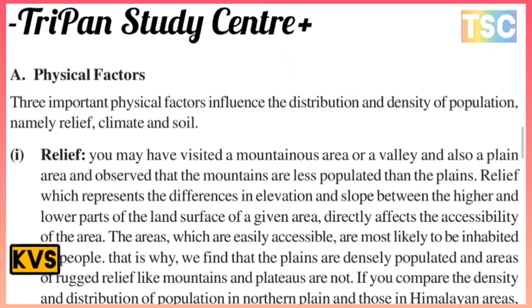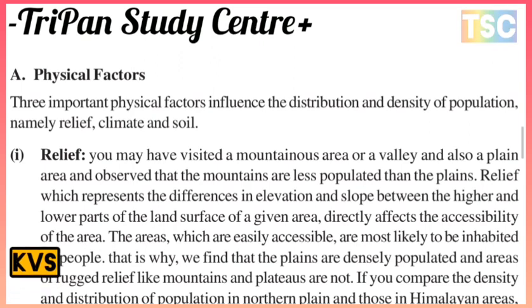Relief, which represents the difference in elevation and slope between the higher and lower parts of the land surface of a given area, directly affects the accessibility of the area. Areas which are easily accessible are most likely to be inhabited by people. That is why plains are densely populated, and areas of rugged relief like mountains and plateaus are not. If you compare the density and distribution of population in the northern plain and in the Himalayan area, you can find the effect of relief.